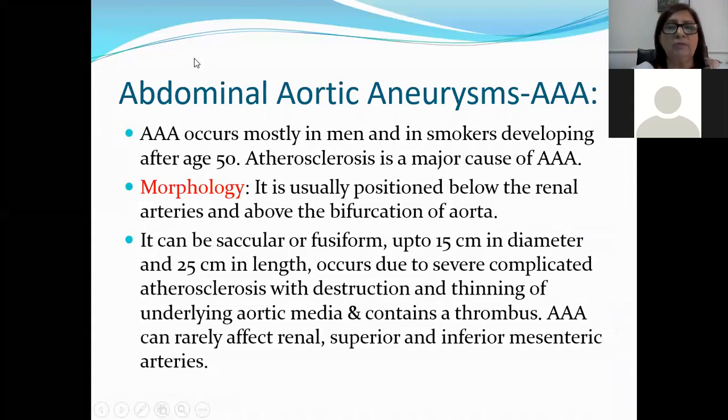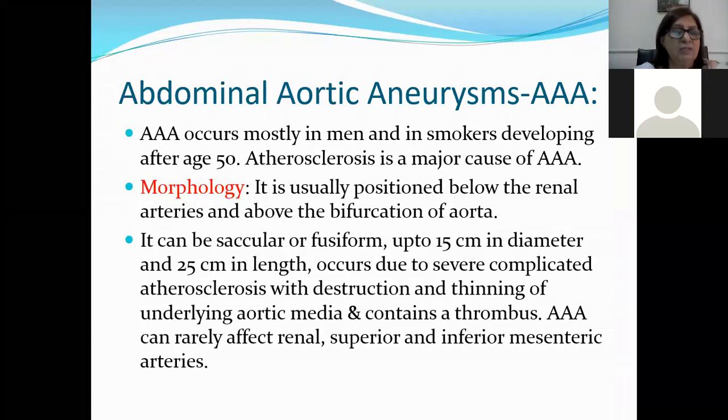Abdominal aortic aneurysms occur mostly in men and in smokers, and develop after the age of 50. Atherosclerosis is the most important major cause of abdominal aortic aneurysms. On morphology, it is usually positioned between the renal arteries and before the bifurcation of the aorta. It can be saccular or fusiform, either of the shapes.